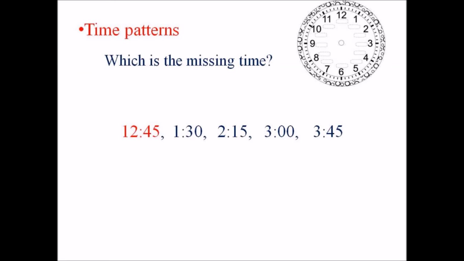Time patterns. Which is the missing time? If there is a time 1:30, 2:15, 3 o'clock, 3:45, so there is a regular interval of 45 minutes. So previous to 1:30 the time will be 12:45 because there should be 45 minutes difference.